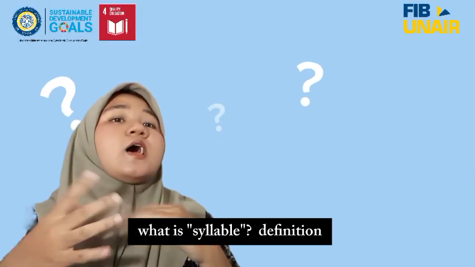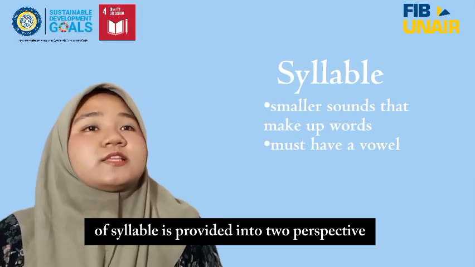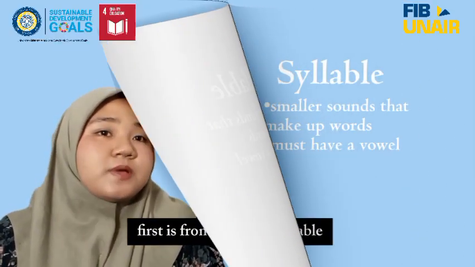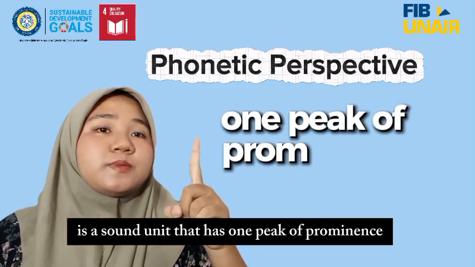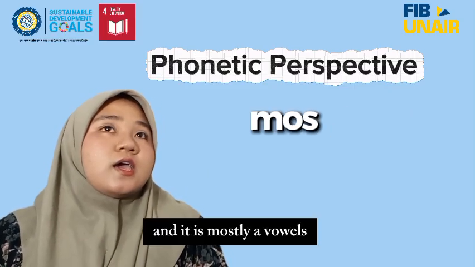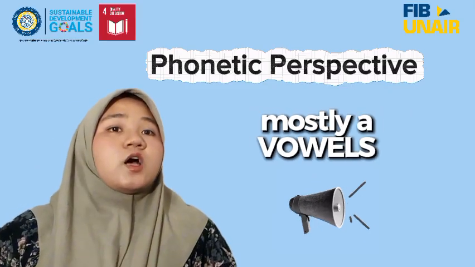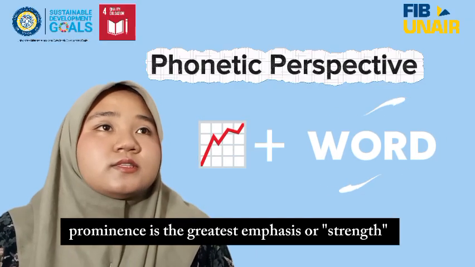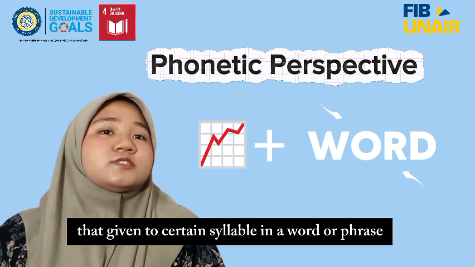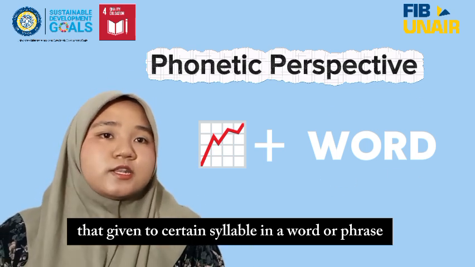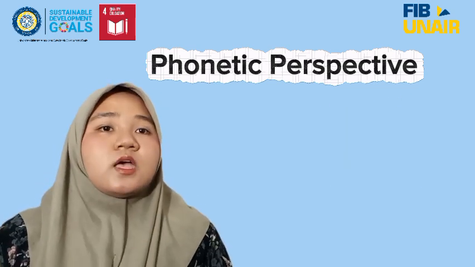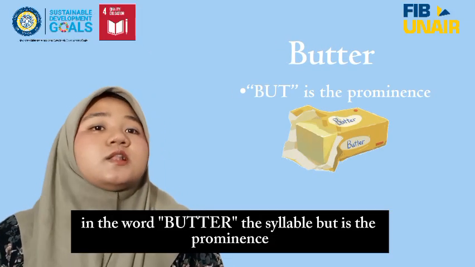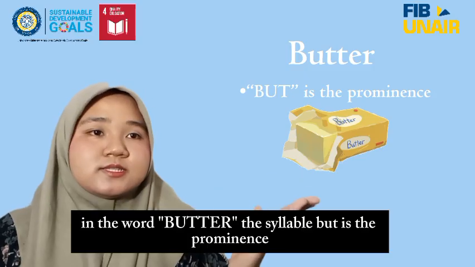What is a syllable? The definition of a syllable is provided from two perspectives. First, from phonetics: a syllable is a sound unit that has one peak of prominence, and it is mostly a vowel. Prominence is the greatest emphasis or strength given to a certain syllable in a word or phrase. For example, in the word butter, the syllable "bu" is the prominence.